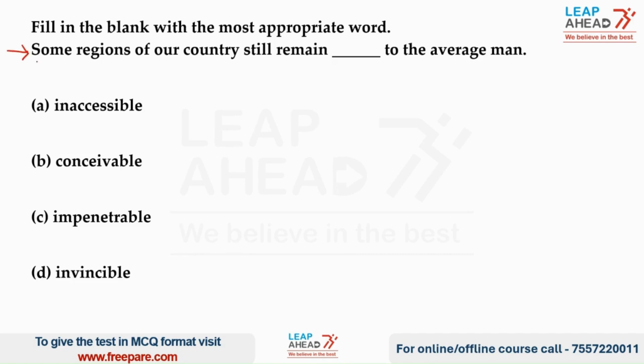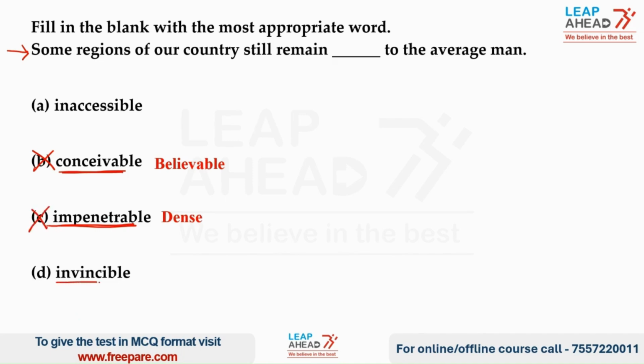In this question, the sentence reads, some regions of a country still remain dash to the average man. Let us now explore the options. Coming to option B, which is conceivable. The word conceivable refers to something which is credible or believable. So we can eliminate option B. Coming to option C, which is impenetrable. The word impenetrable refers to something which is dense or close. So we can eliminate option C as well.